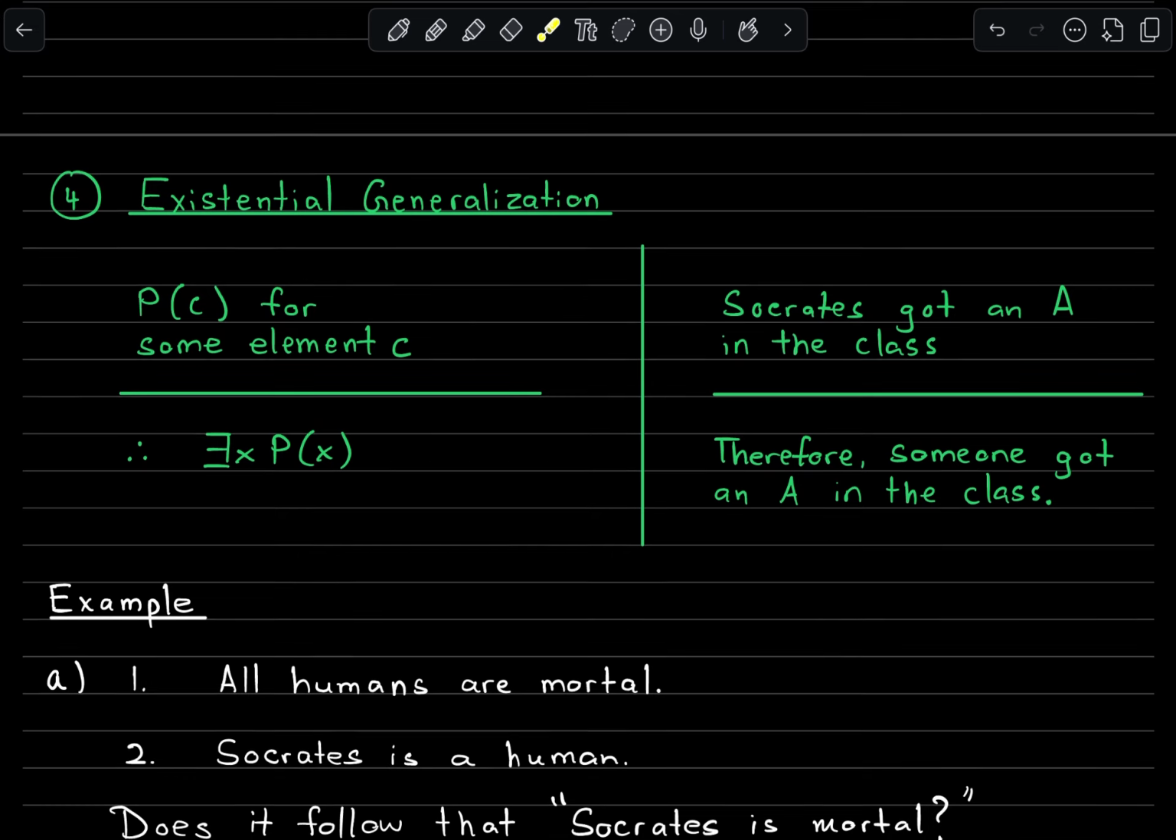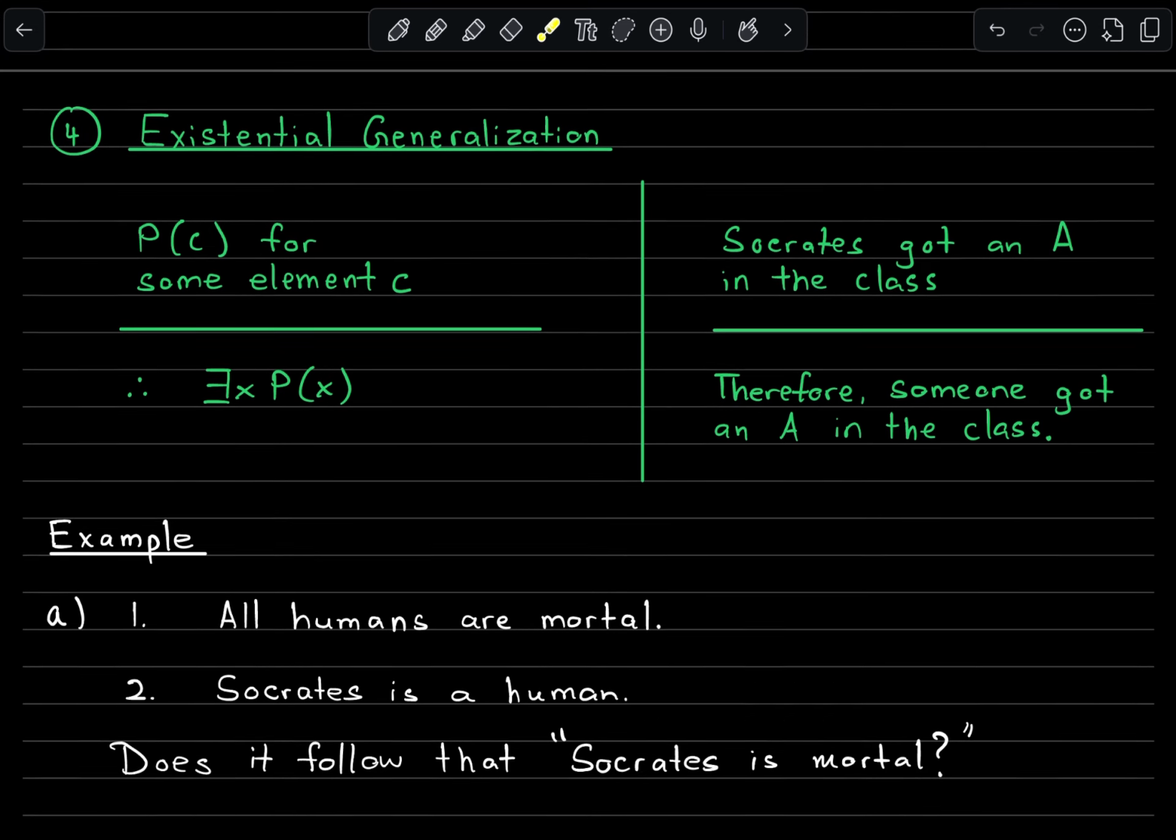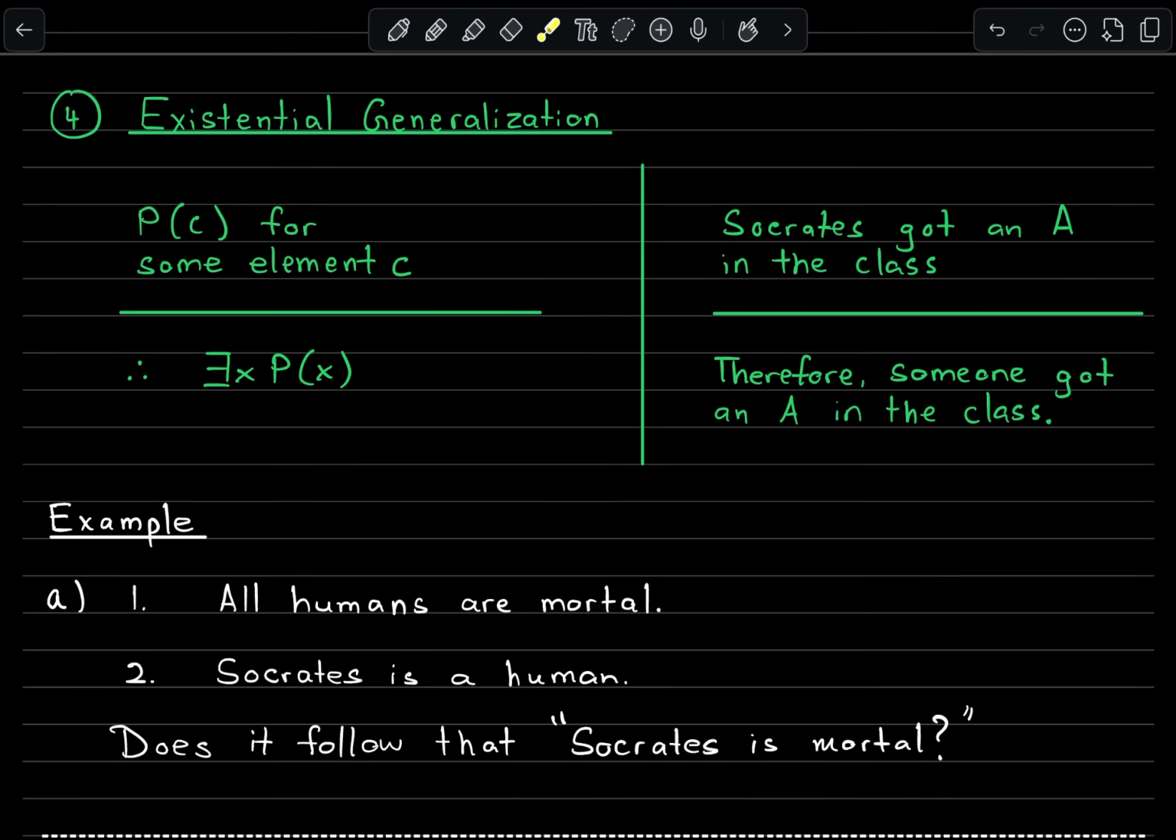Let's see some examples of how these are applied. When we started our discussion of predicate logic, we started off with this example. Suppose we have this premise, all humans are mortal. Socrates is a human. Does it follow that Socrates, therefore, is mortal? We said that this is where propositional logic failed us. We weren't able to navigate this difference in subjects from the general claim to the specific claim. That's why we needed predicate logic.